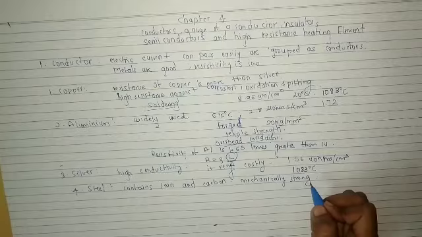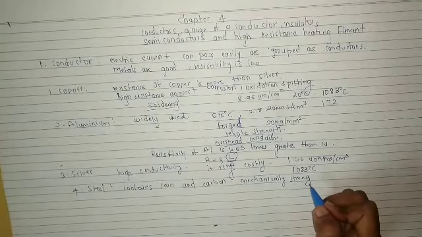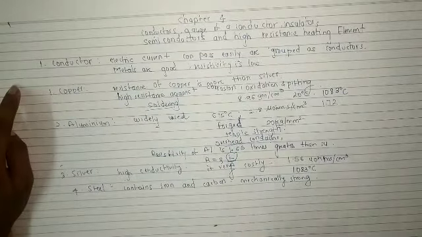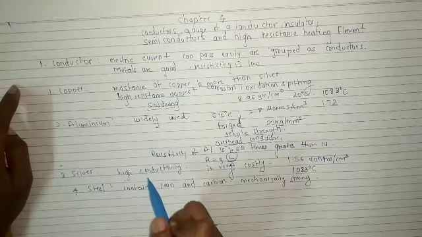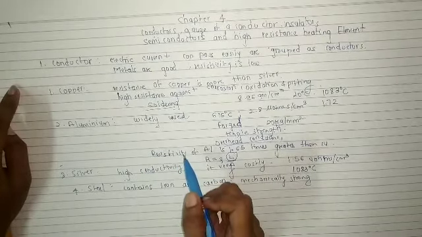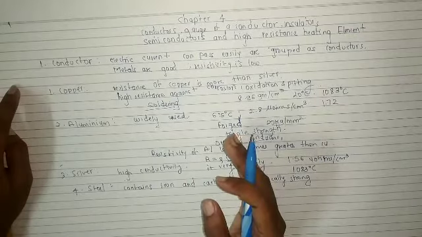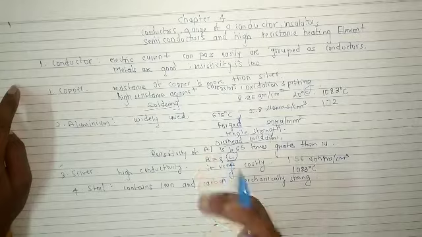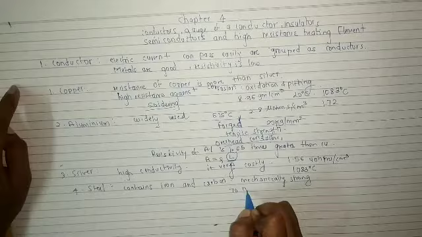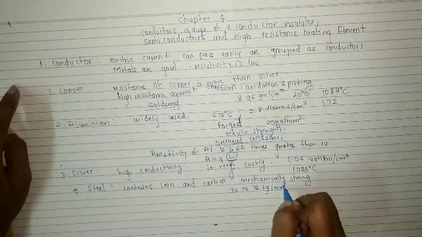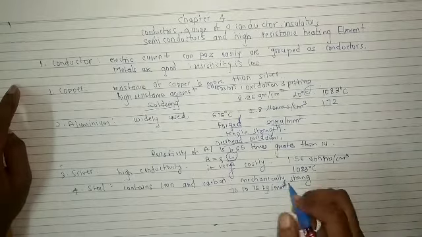And its strength depends upon the heat temperature. Tensile strength means, as I said in these first two conductors, resistance of material to break under tension. So whenever we apply force or produce pressure, it will not break. So tensile strength is up to 70 to 75 kgs per square millimeter.